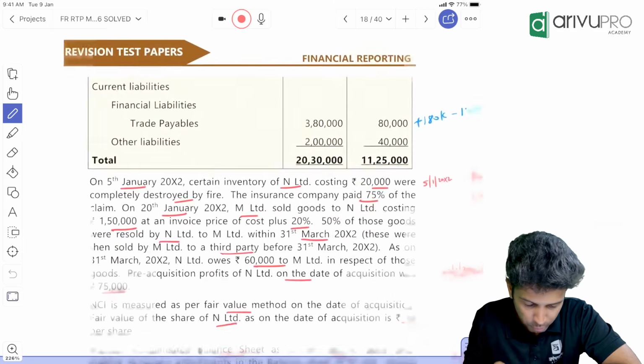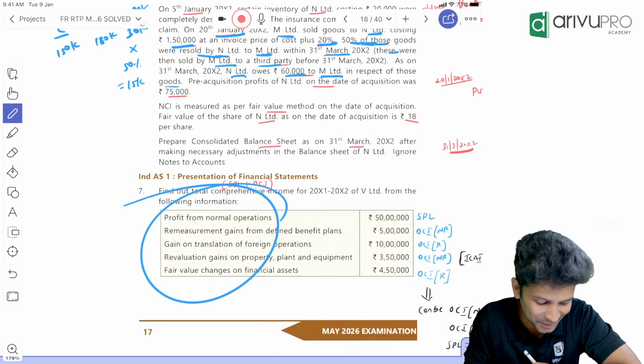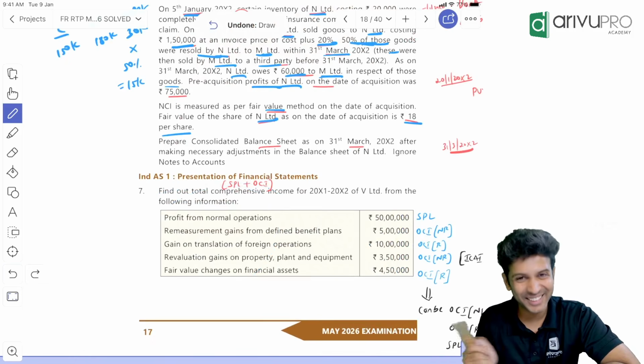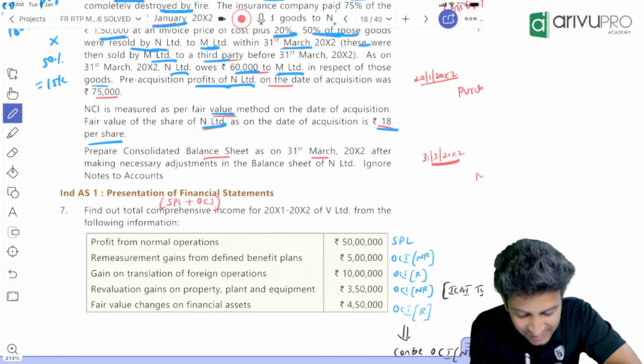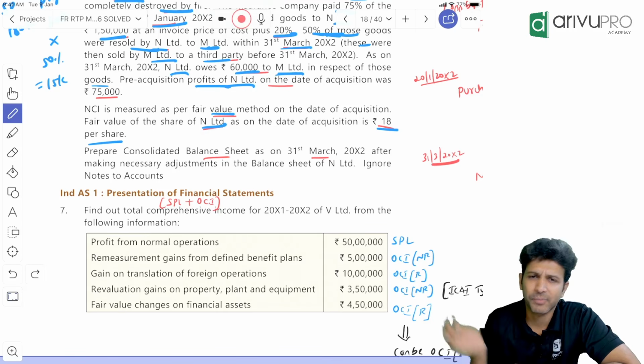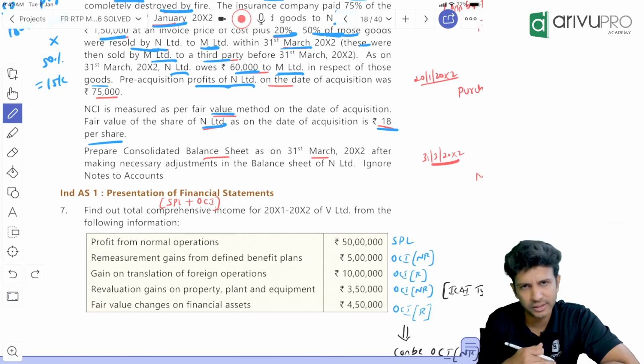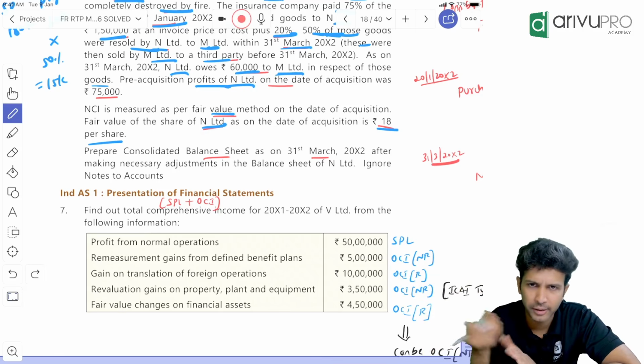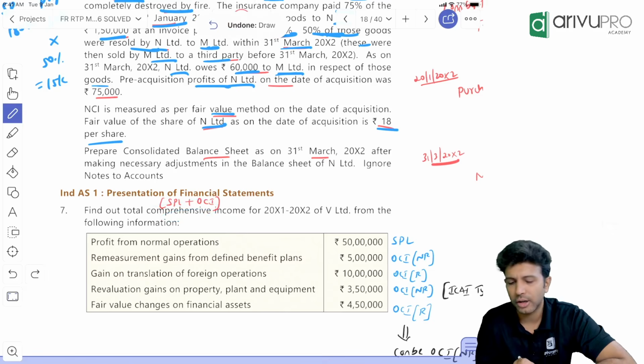So I think there was one more question which I missed. This is question number 7. Sixth done, eighth done, seventh was missed out. Here they asked for total comprehensive income, TCI. So how do you get TCI? SPL plus OCI put together. If you add SPL and OCI items, the total becomes total comprehensive income.